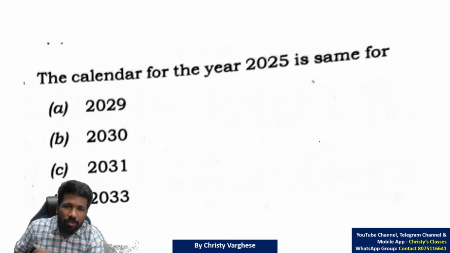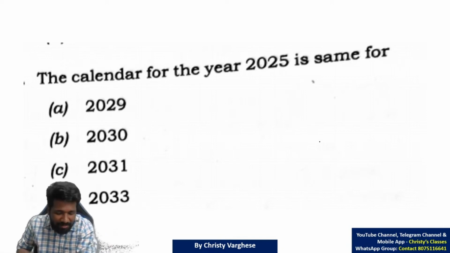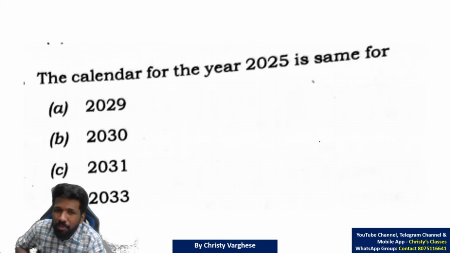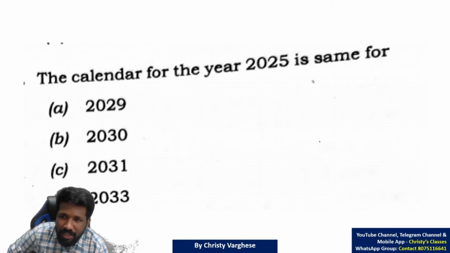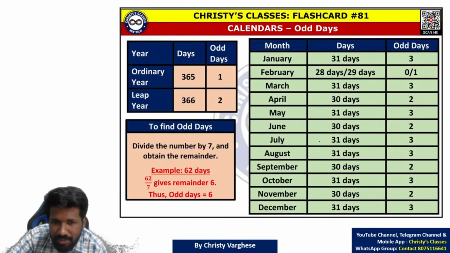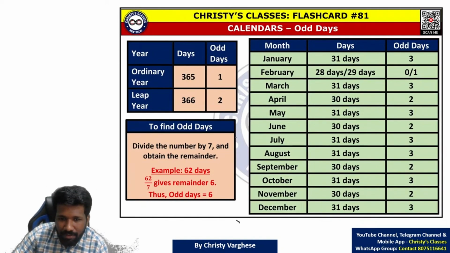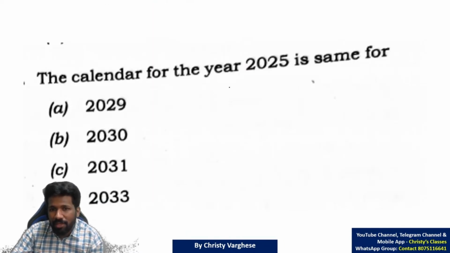Those of you who have listened to that theory, this question was a direct question. The next question also was asked in a previous UPSC exam and most competitive exams. This is a common question: the calendar for the year is the same, which is the odd day concept. What is an odd day? We have discussed already how to find it. In an ordinary year, 1 odd day; in a leap year, 2 odd days. That is the concept needed for this.